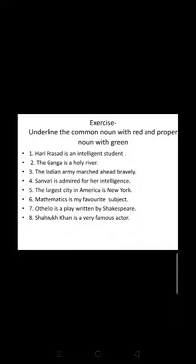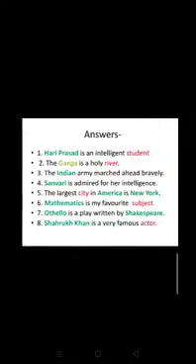Mathematics is my favorite subject. Othello is a play written by Shakespeare. Shah Rukh Khan is a very famous actor. Now what you have to do is select the common noun with red and the proper noun with green. So just have a look and we'll go through the solutions once.